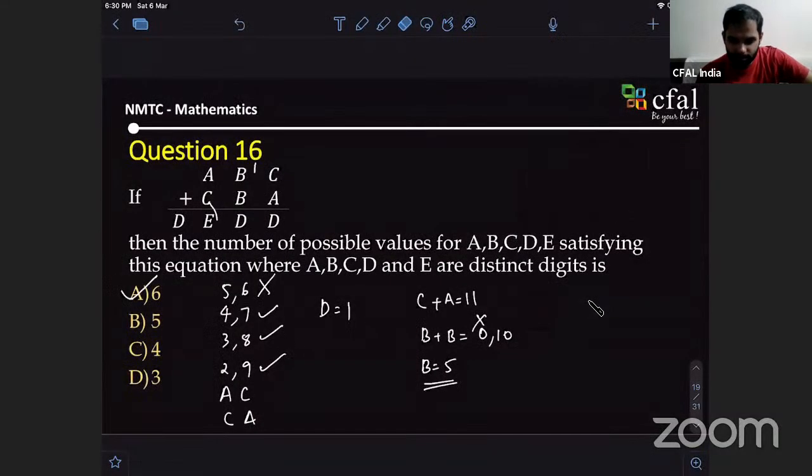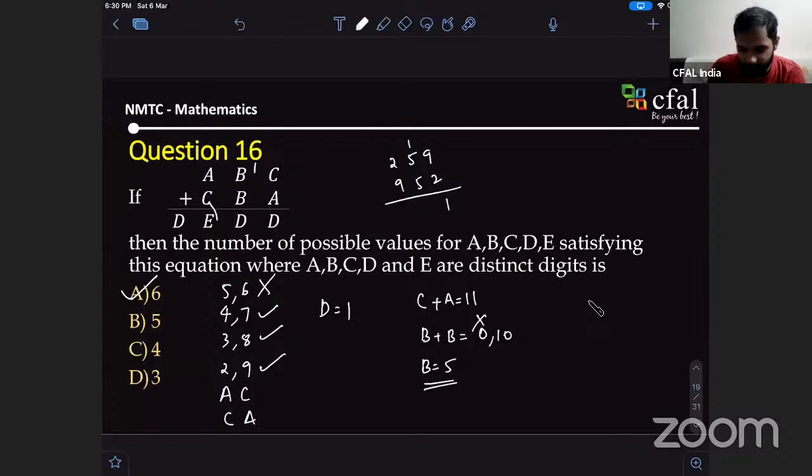Sir, what about 9 and 2, sir? It's back. How are they possible? Why is it not possible, 9 and 2? Let us cross check. We didn't cross check for any number. Let us see. 9, 5, 2. Fine. What is 9 plus 2? This is 11, plus 1, 12. Is it in our format? Yes, sir. It works, sir.